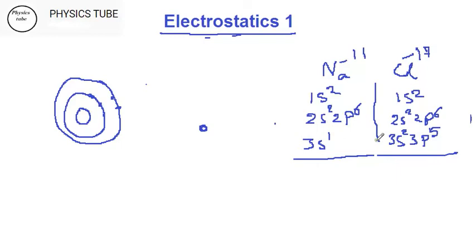Once you have a structure like this, that is very clear. We all know, you are in 12th now, or my higher level students already know, that if one electron is given out, that will lead to the octet state. And here, if one electron is accepted, that will lead to the octet state. So all atoms are in a mood of attaining the octet state, and in the process they either give out electrons or take electrons. I won't go into much detail on this because my aim is to make you understand electrostatics clearly.